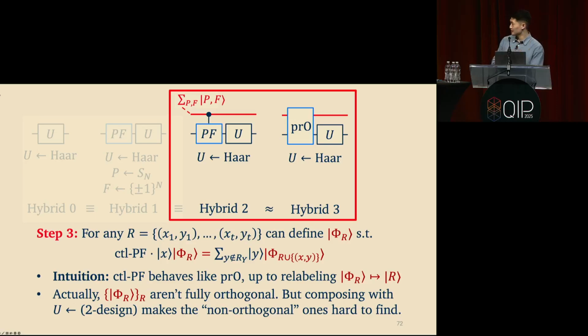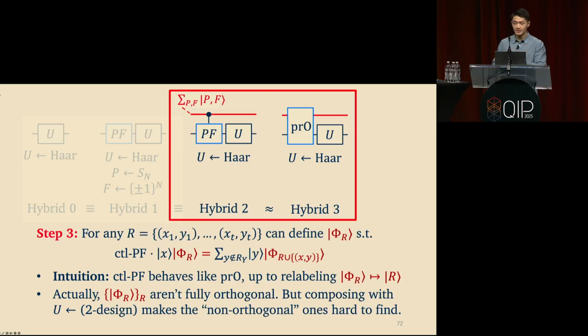So the point here is that if you look at the purifying register in a different basis, there is a compressed representation. This R is a much smaller state. It scales with the number of queries t rather than being exponentially long. And there is a compressed representation that makes it easier to understand what exactly a controlled PF operation is doing.